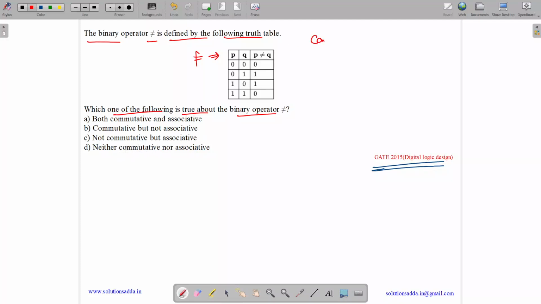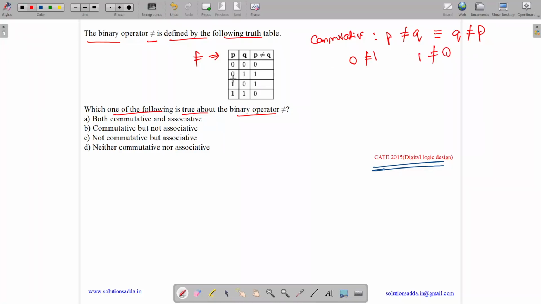So when can we say that a binary operator is commutative? If it is commutative, then P not equal to Q should be equivalent to Q not equal to P. Let us verify it. Let us take P as 0. So 0 not equal to 1, and here 1 not equal to 0.